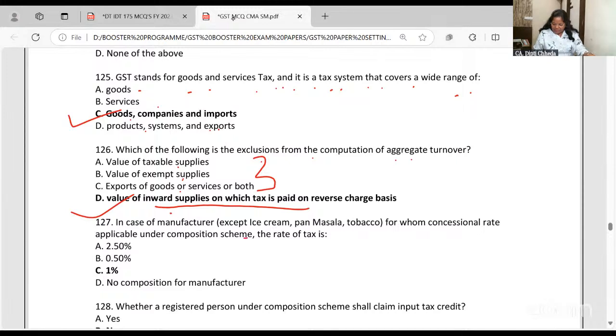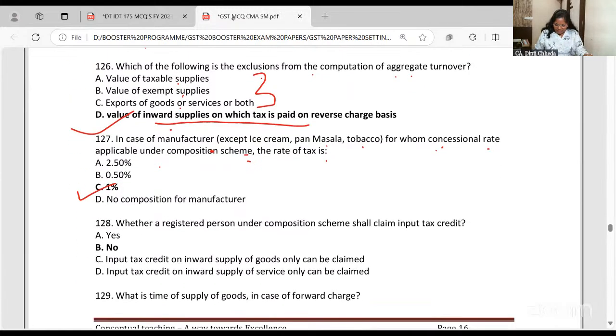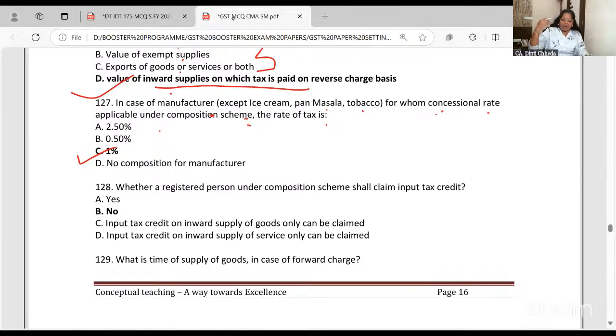In case of a manufacturer, except ice cream, pan masala, tobacco, for whom a concessional rate is applicable under the composition scheme, the rate of tax will be 1%, that is 0.5% CGST and 0.5% SGST, under the composition scheme. Clear? Anyone having any doubt, ask, otherwise I am going to the next bit.